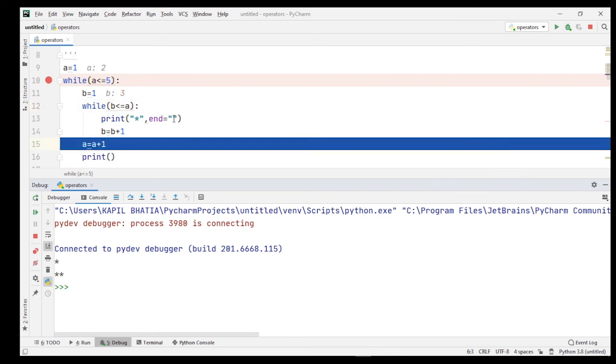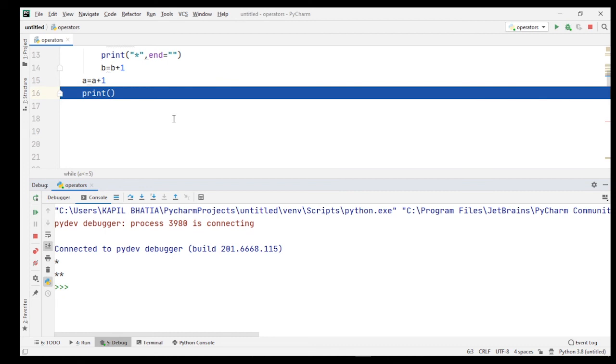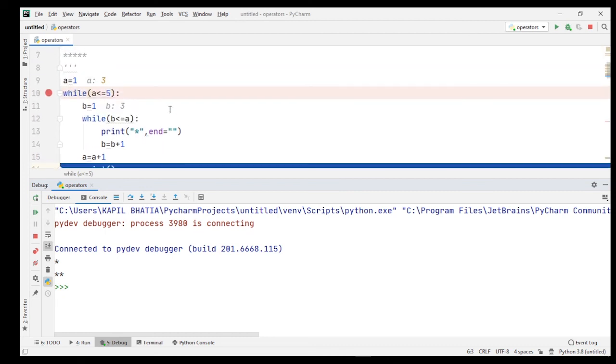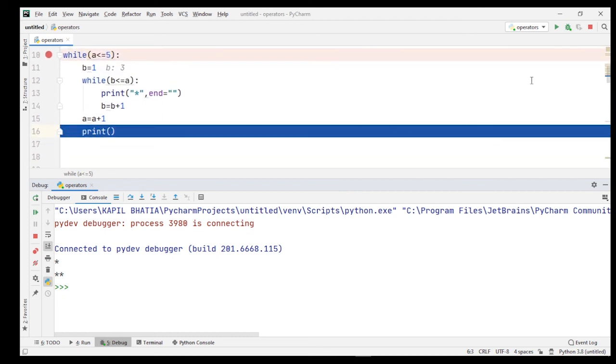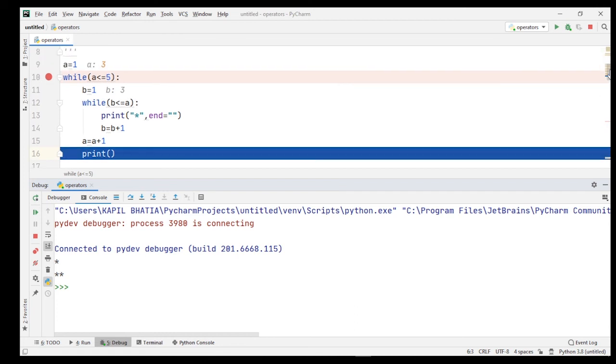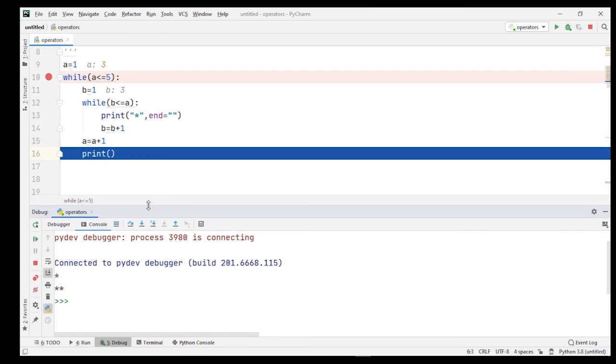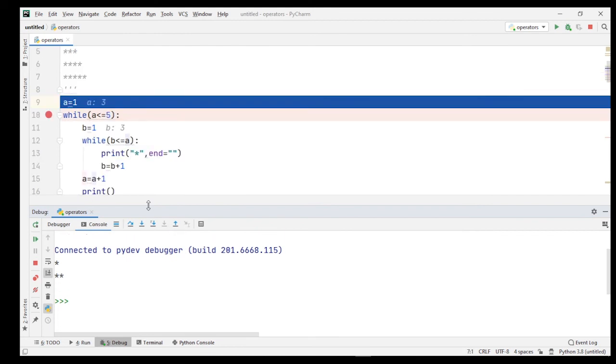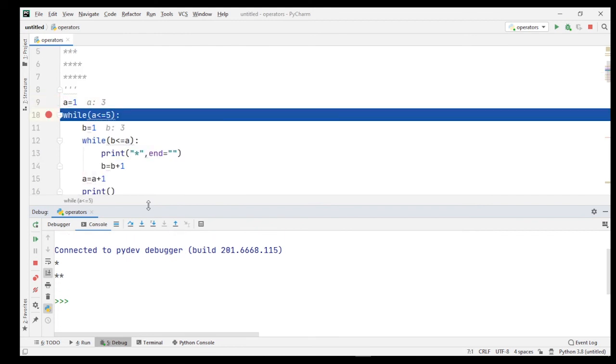When I press the F8 key, again the inner loop will terminate and the controller goes to the outer loop, where I mention a is equal to a plus 1. Now the value of a is increased by 1, and here you can see the value of a is now 3. Now again the outer while loop tests the condition: 3 is less than or equal to 5, which is true.